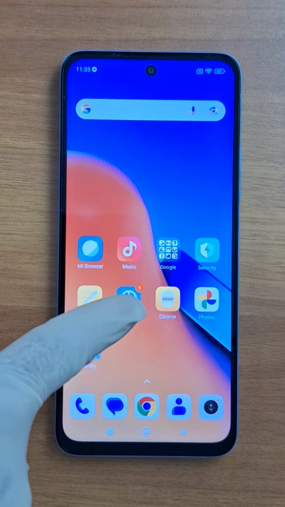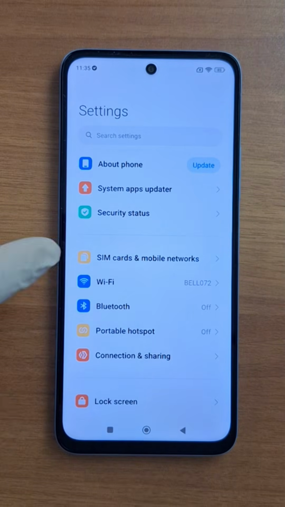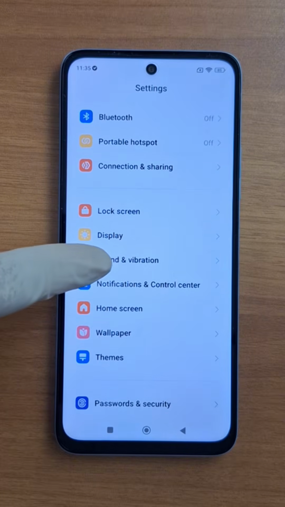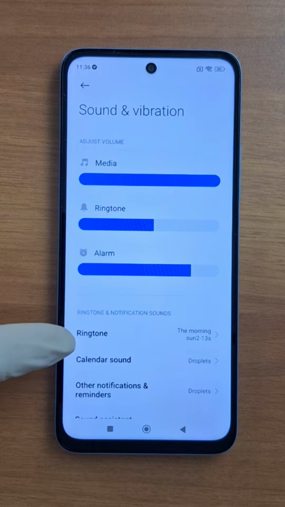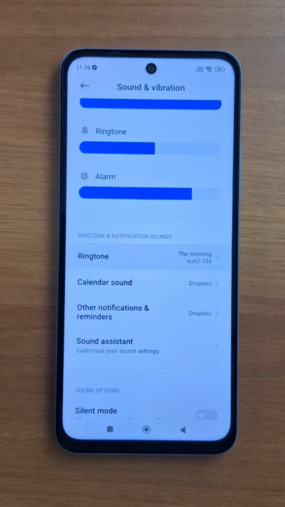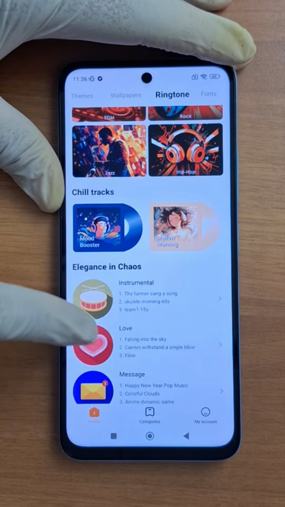So you just go to settings, open settings, and in settings look for sound, where it says sound and vibration, ringtone. Open that. You will see ringtones by category in your Redmi phone.